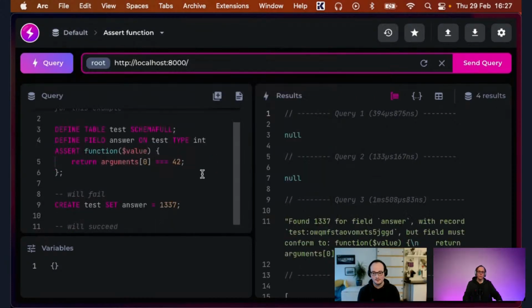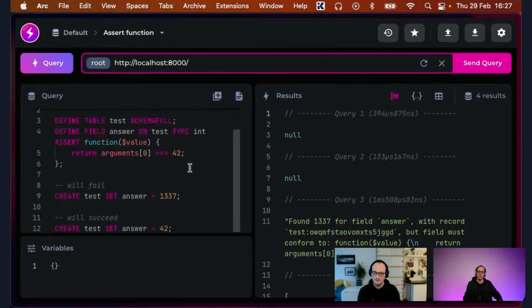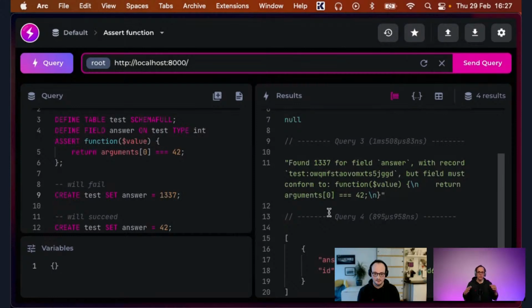Another way I wanted to showcase, and shout out to the user in the community who contributed this use case, is that we can actually use functions in assert statements. So when you're defining a table, you can even use functions there. Here we are asserting that a value has to be 42, and then in normal SurrealQL, you can insert stuff and you get those assertions.